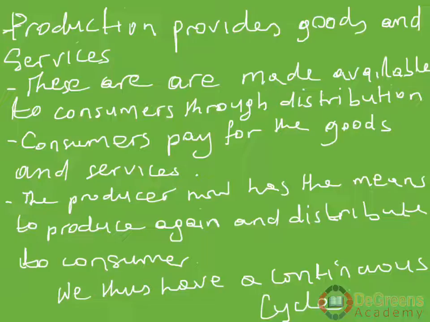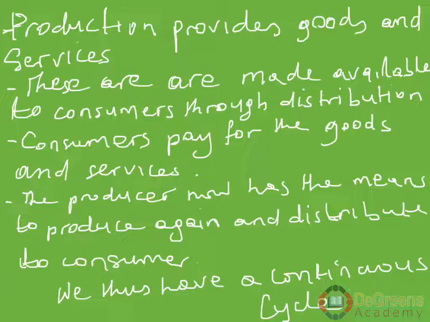So we thus have a continuous cycle. The producer wants to keep producing so that he remains active and alive. The consumer has to keep consuming because he will keep needing the commodities, and distribution has to be constantly there if the good has to continue to the consumer.